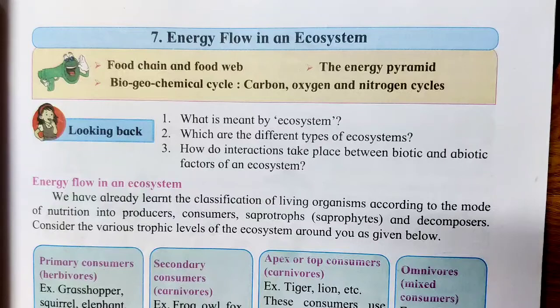That grasshopper is eaten by a frog. Now the food is passed into the body of the frog. That frog is eaten by a snake. Food is passed into the snake. That snake is eaten by a hawk, and that is passed on to the hawk. Hence the food is passing on in the form of a chain. And as and when these organisms die, they are acted upon by the saprophytes and the decomposers.